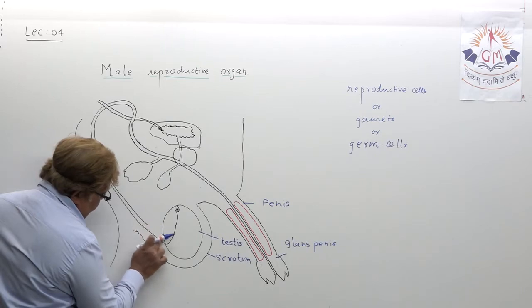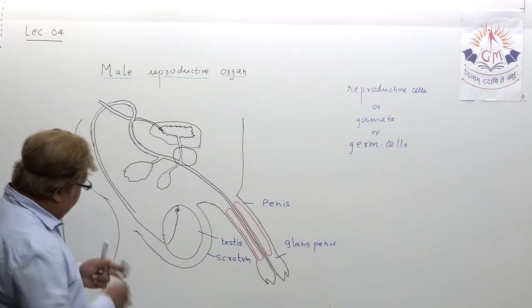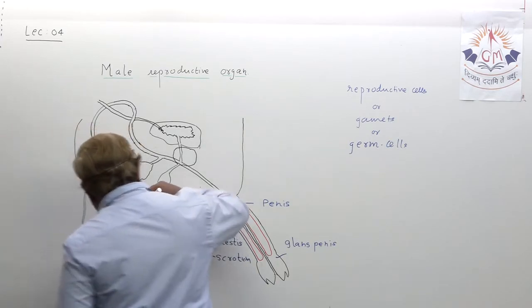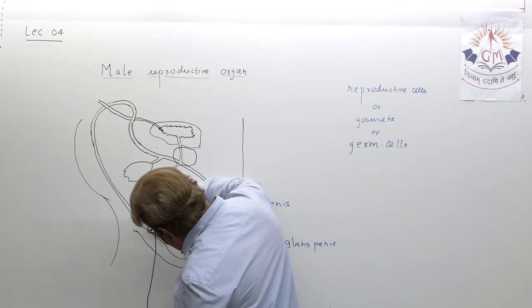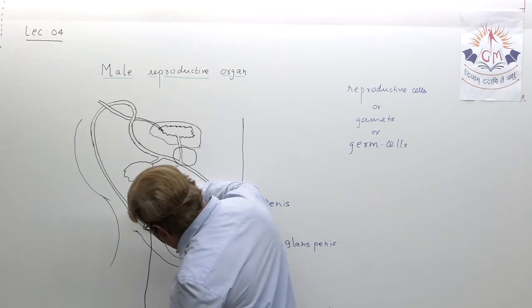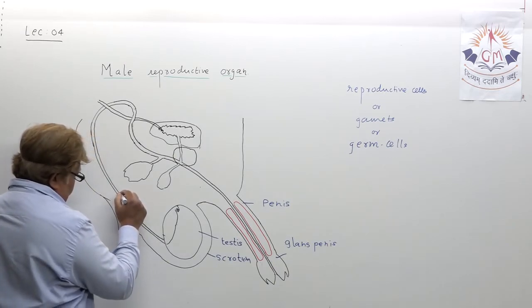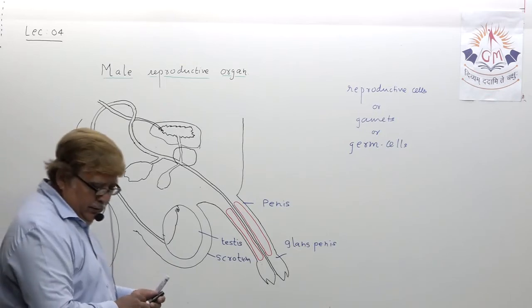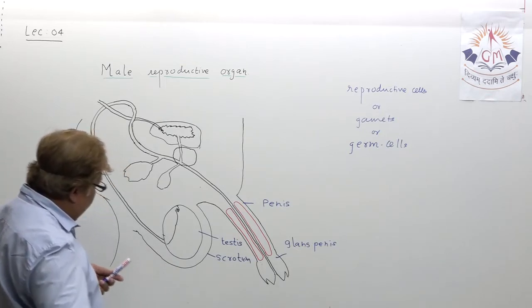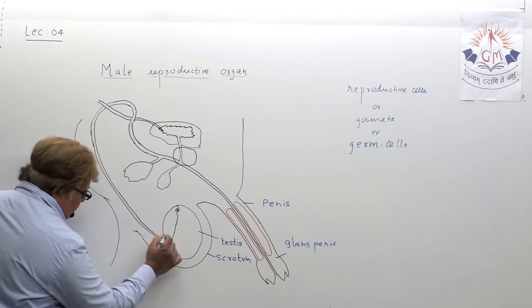And this one, let us make it a little more proper. This is known as epididymis. Understand? Let us try to understand. Sperms are produced in the testes.